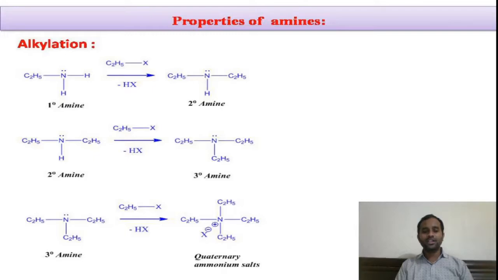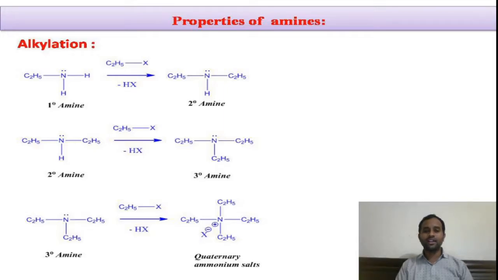Coming to the alkylation reaction, you know all the amines will undergo alkylation to give alkylated amines. You see the primary amine can be converted into secondary amine. Secondary amine, that is diethylamine, will undergo alkylation by reacting with the ethyl halide to give triethylamine.